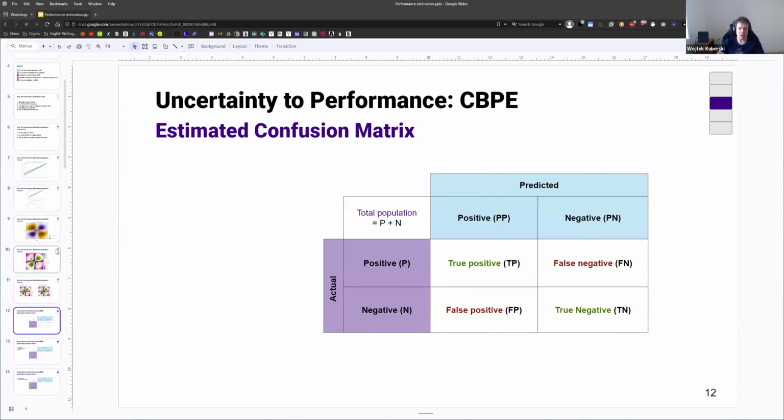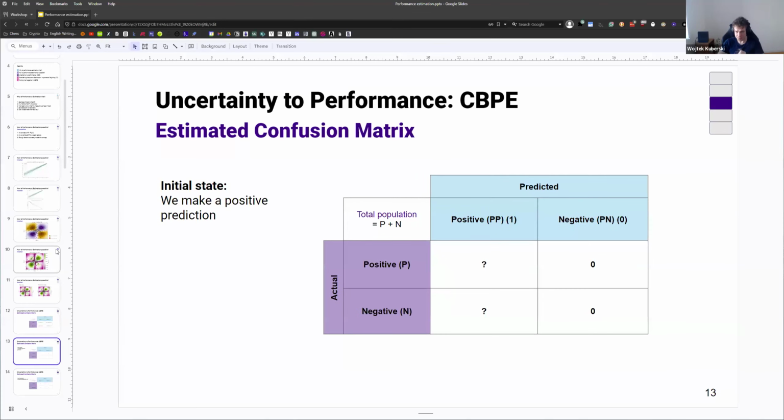So I'm going to try to do it for, let's say, the last 10,000 data points or last 1,000 data points. And we're going to do it one by one, taking each prediction separately and doing some kind of magic with it. Ideally, we'd like to just fill in this confusion matrix with either zeros or ones. Unfortunately, this is not possible. Why is that? Because we don't have the labels. So we don't know whether this actual prediction turns out to be positive or negative.